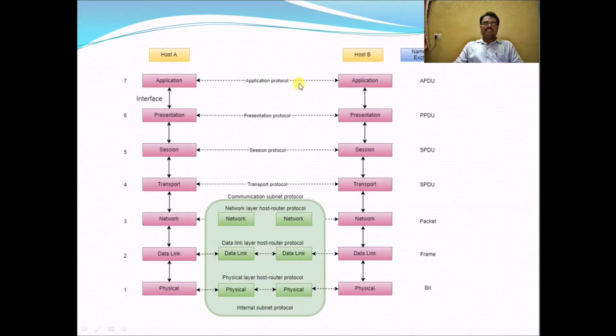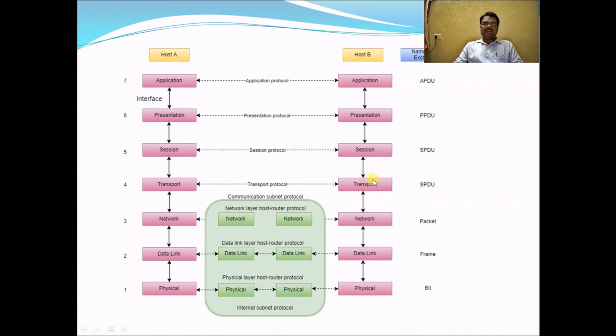And these are the 7 layers we can see in the picture. If there are 2 hosts exchanging information, host A and host B, on both the host A side and the host B side there are 7 layers. The application layer contains the application protocol, then the presentation protocol and session protocol, the transport protocol, and the communication subnet protocols are used in the network, data link and physical layers. And the network layer host router protocol, data link host router protocol and physical layer host router protocols are used.